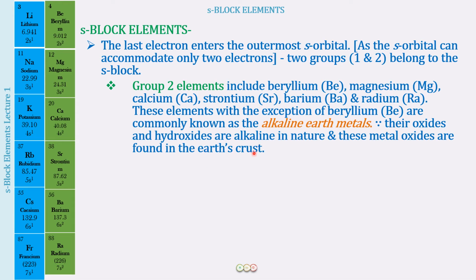So, earth's crust, so they are earth metals. The oxides and hydroxides are alkaline in nature, therefore alkaline. So alkaline earth metals is group number 2 and group number 1 is alkali metals.